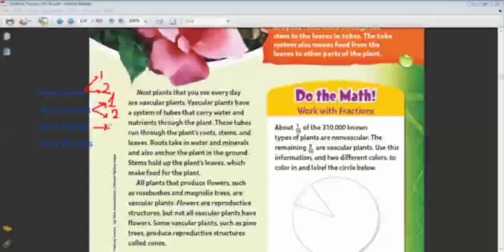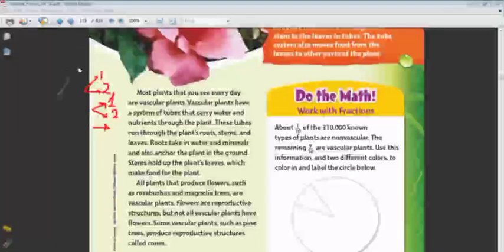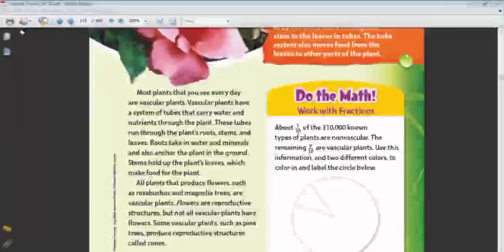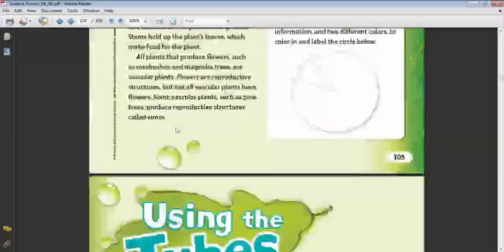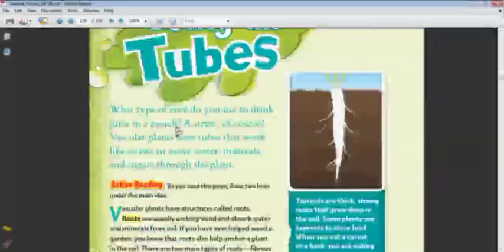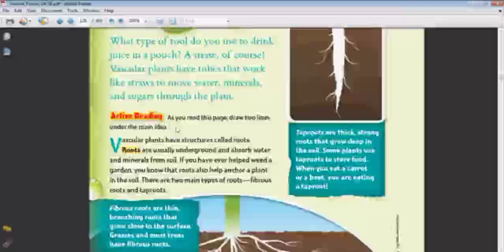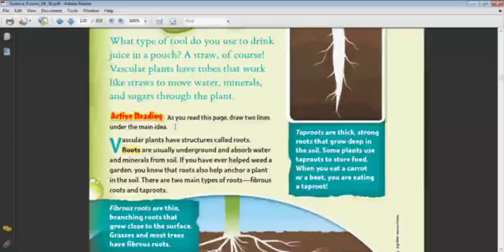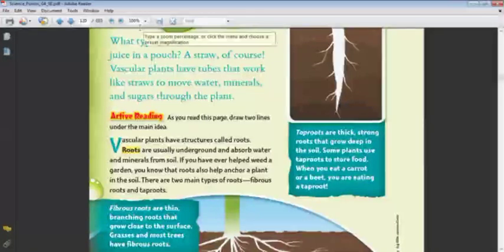Okay, Karma, now we talked about the vascular and non-vascular plant. Let's talk about the parts of these vascular plants. We said that the vascular plant has roots, stems, leaves, and flowers. Let's talk about each of these parts. The first one that we will talk about is the root. We know the function of the root. The root has two functions. Do you remember what the two functions of the roots are, Karma?